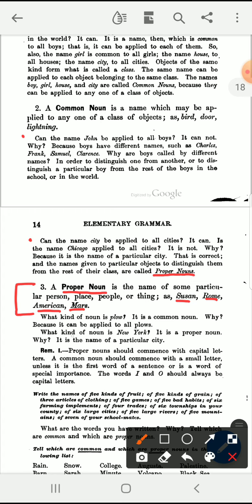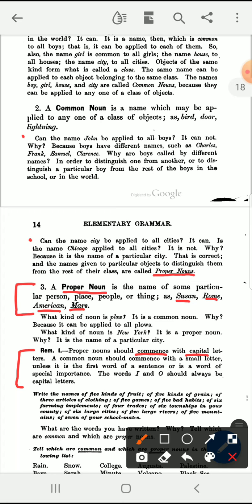As we continue reading through the lesson, we see a note here that we need to pay attention to. Let's read it together. Proper nouns should commence. The word commence means begin. Proper nouns should commence with capital letters.